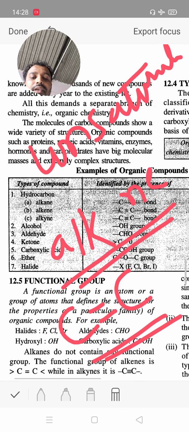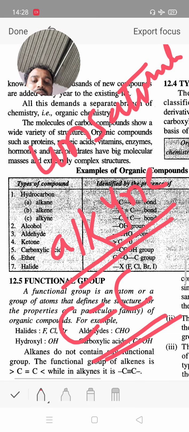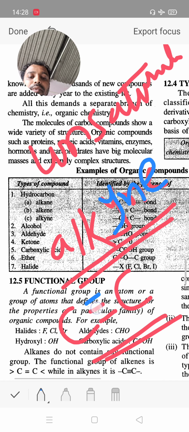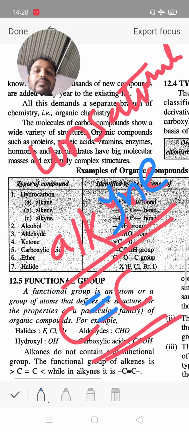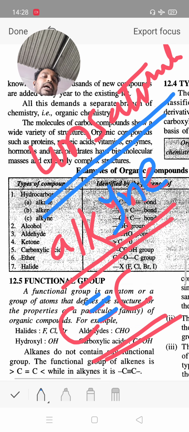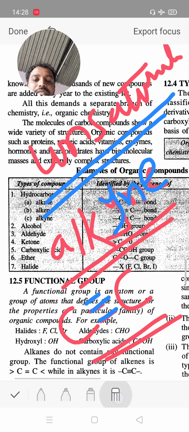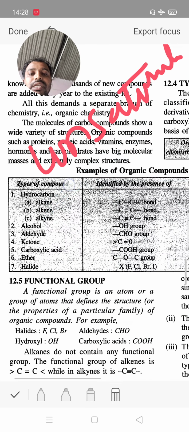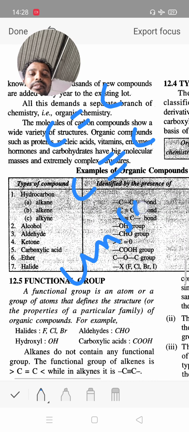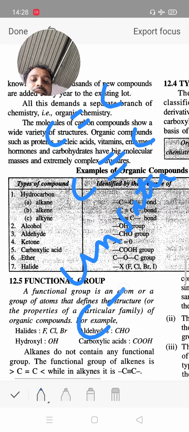Next, alkyne: ANE is substituted by YNE, showing the presence of a carbon-carbon triple bond. It is also an unsaturated hydrocarbon. Hydrocarbon means the presence of carbon and hydrogen. Alkane means carbon-carbon single bond, alkene means carbon-carbon double bond, and alkynes means carbon-carbon triple bond. These are unsaturated hydrocarbons, and a carbon-carbon single bond compound is a saturated hydrocarbon.